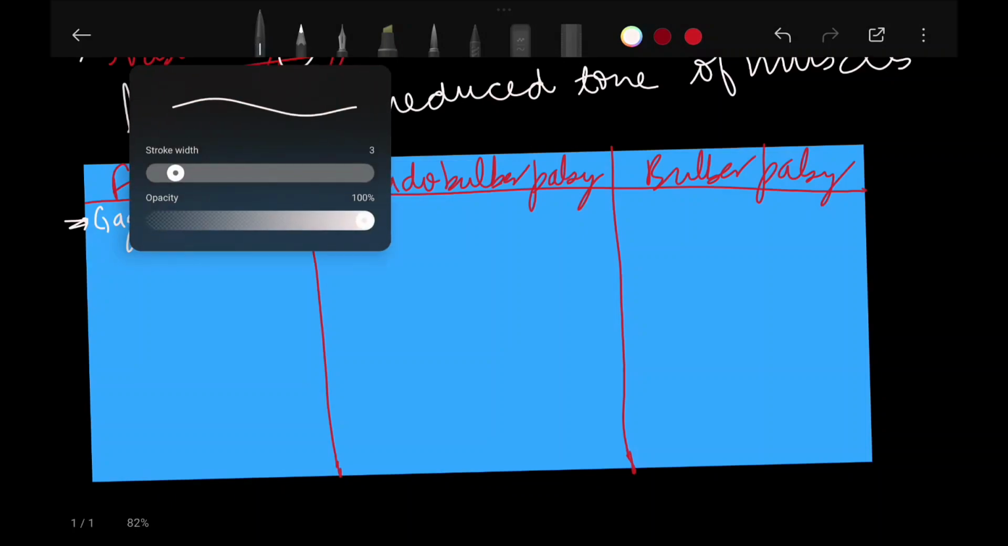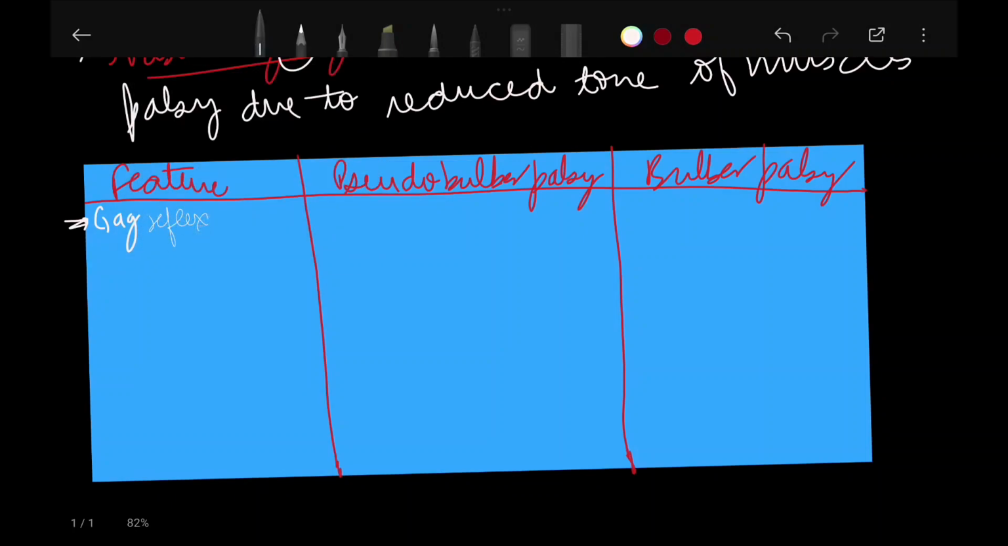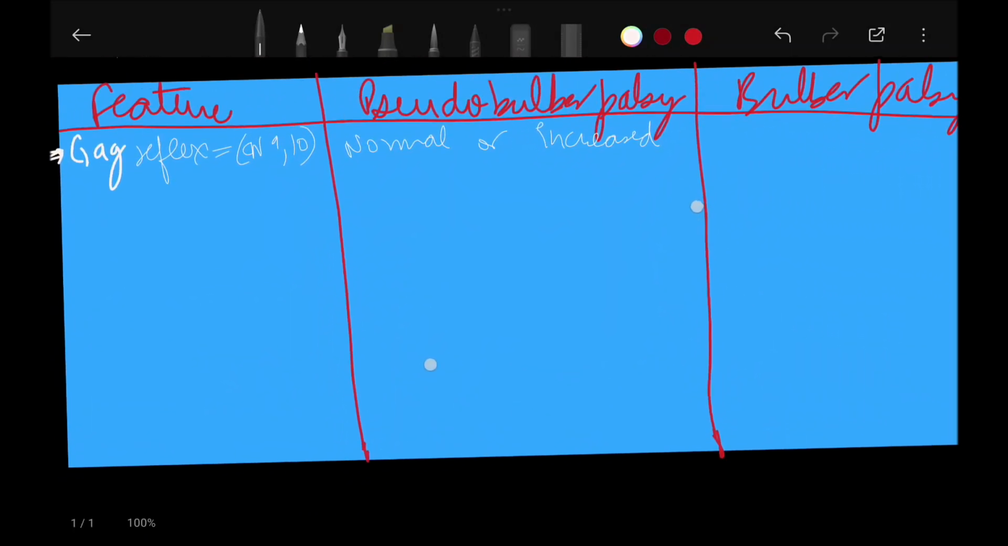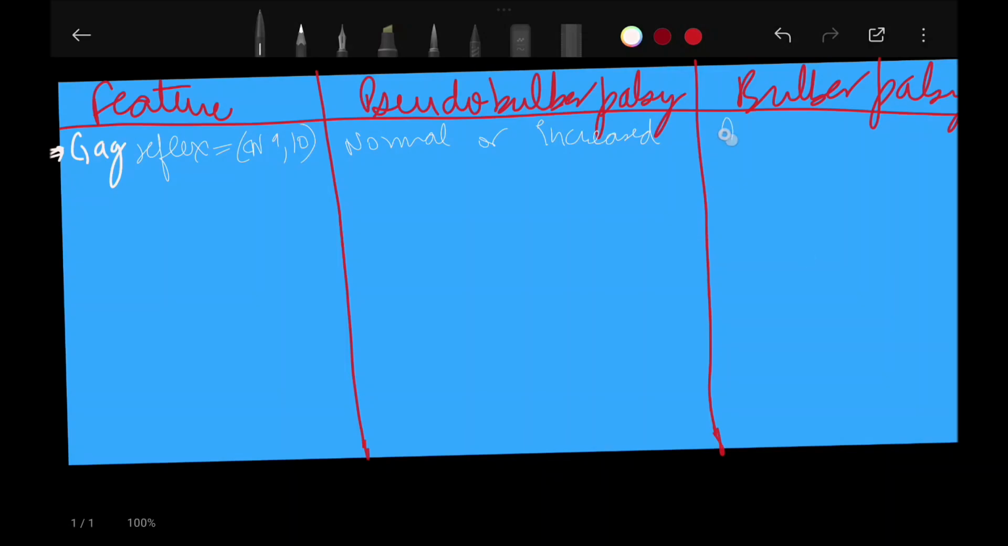The gag reflex is due to cranial nerves 9 and 10. It is usually normal or increased in pseudobulbar palsy, and we can also remember that jaw jerk was present in pseudobulbar palsy too. So these kinds of reflexes seem to increase in pseudobulbar palsy, whereas they were absent in bulbar palsy. Now coming to palatal movement.